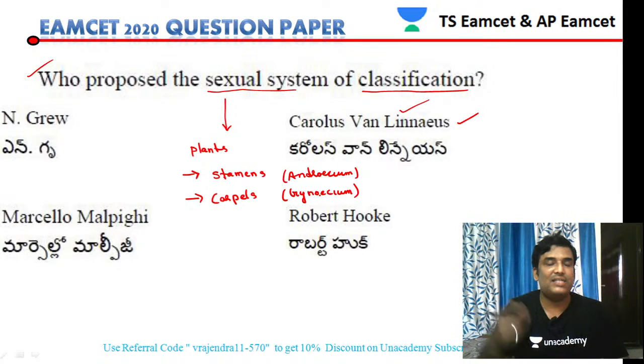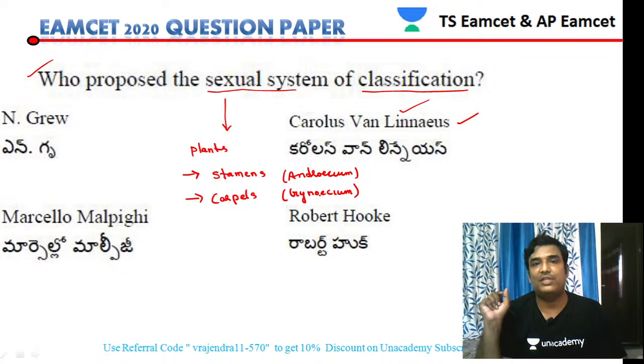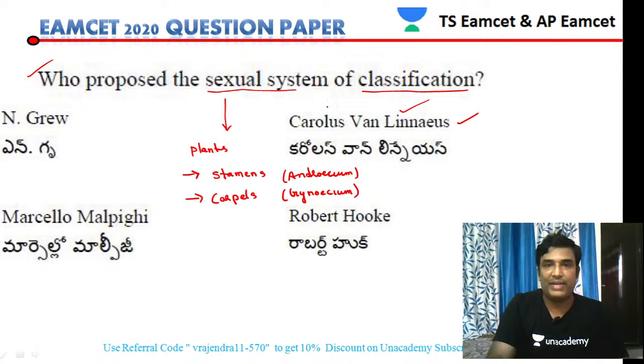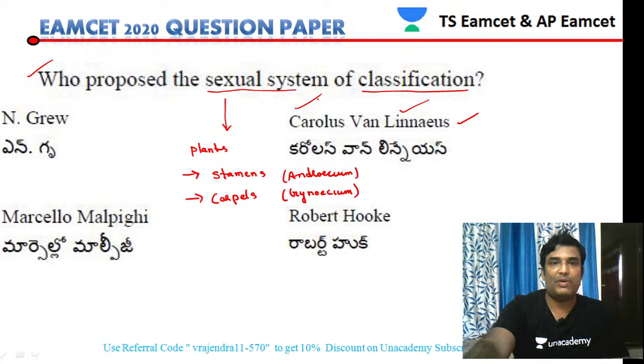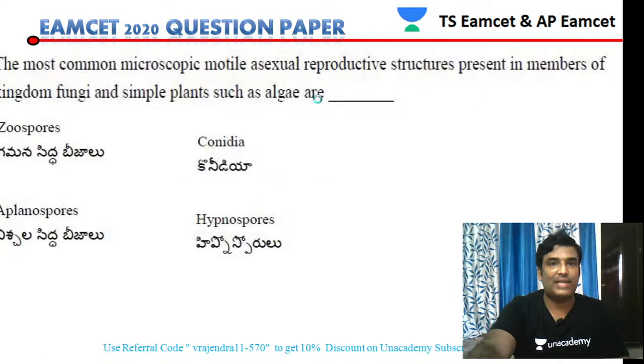Linnaeus has given the sexual system of classification. He classified the plants based upon the sexual characters or reproductive characteristics, such as the nature of the stamens and the nature of the carpels. Such classification is called the sexual system of classification. It means classification of plants is totally based upon the nature of the stamens and the carpels of the plant. That is the reason it is called the sexual system of classification.